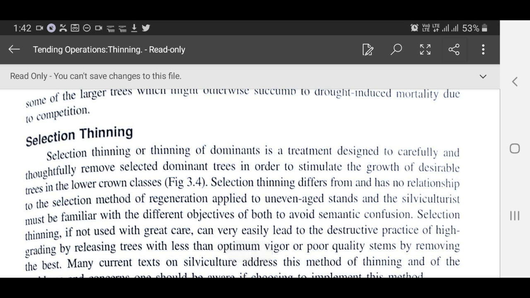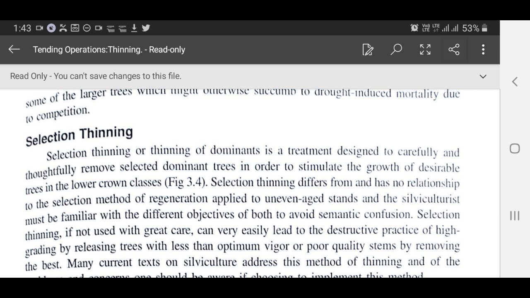Selection thinning. Selection thinning, or thinning of dominance, is a treatment designed to carefully and thoughtfully remove selected dominant trees in order to stimulate the growth of desirable trees in the lower crown classes. Selection thinning differs from and has no relationship to the selection method of regeneration applied to uneven-aged stands, and the silviculturist must be familiar with the different objectives of both to avoid semantic confusion.